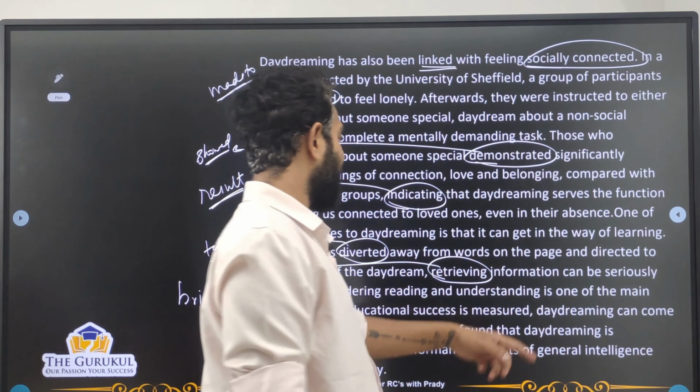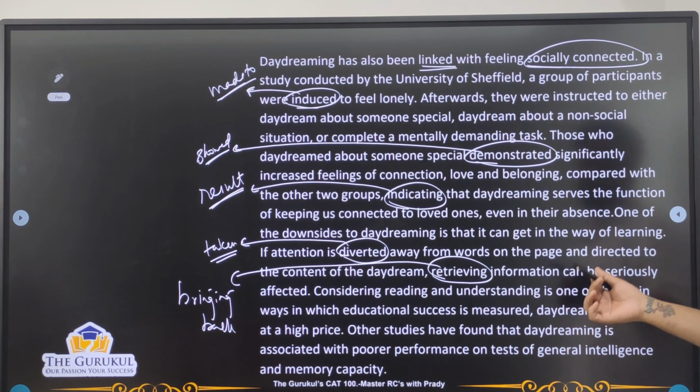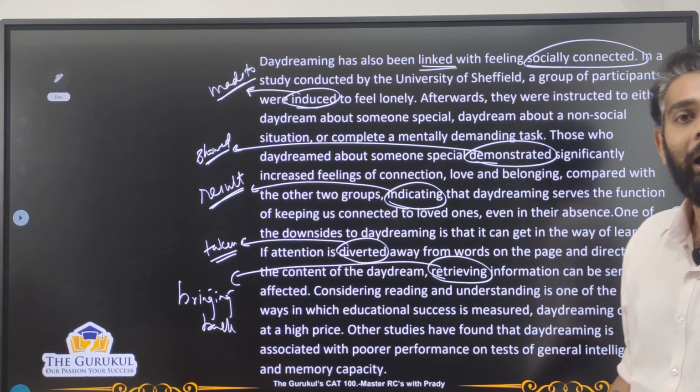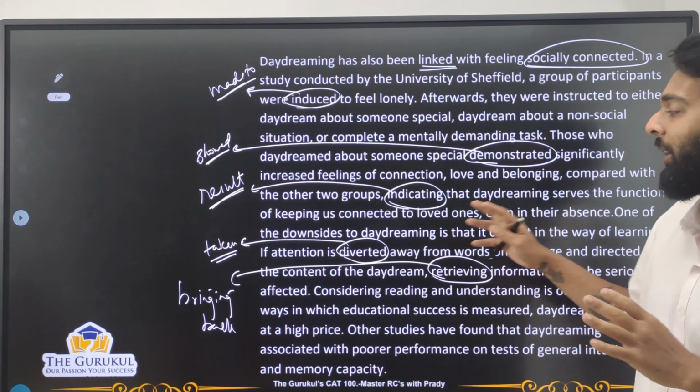Right, so retrieving information can be seriously affected. Considering reading and understanding is one of the main ways in which educational success is measured. That means how successful you are educationally depends on your reading and understanding things. That's why you're doing RCs, right? That's why you're doing reading comprehension passages. Okay, CAT examiner is asking you all this for a reason. Correct?